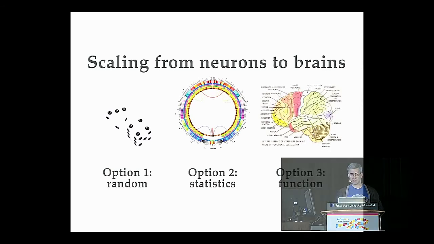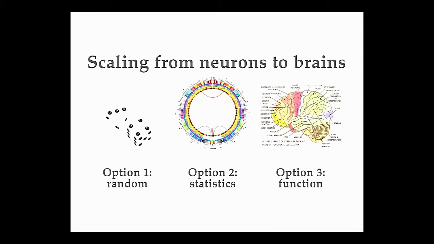The third option is to connect things up functionally. So neuroscientists have essentially ascribed functions to a bunch of brain areas. So at the back you have visual areas that process visual information, motor areas, working memory out the front here. One way we could scale would be to take a region of the brain and try to replicate its function in a brain-like way.